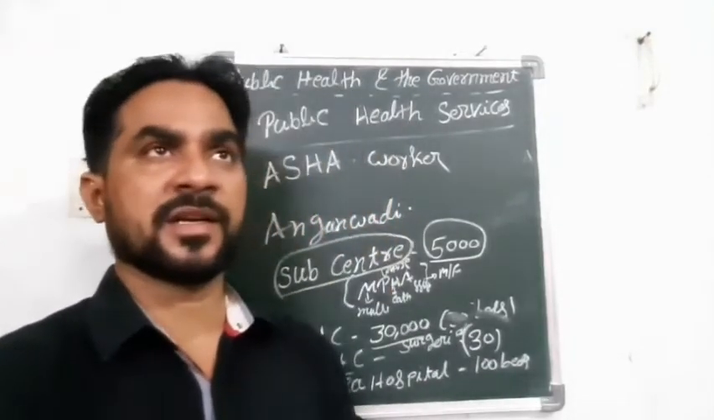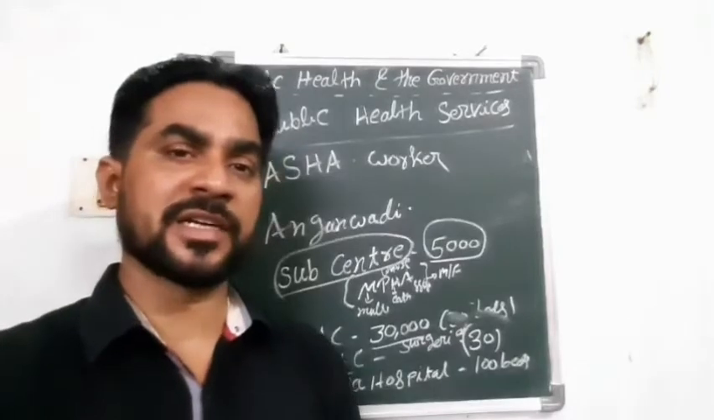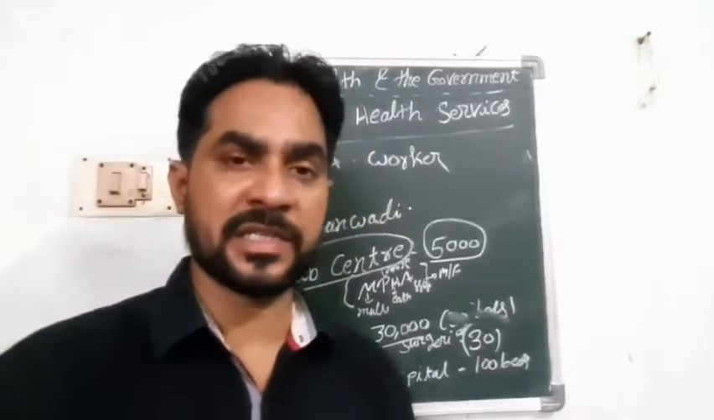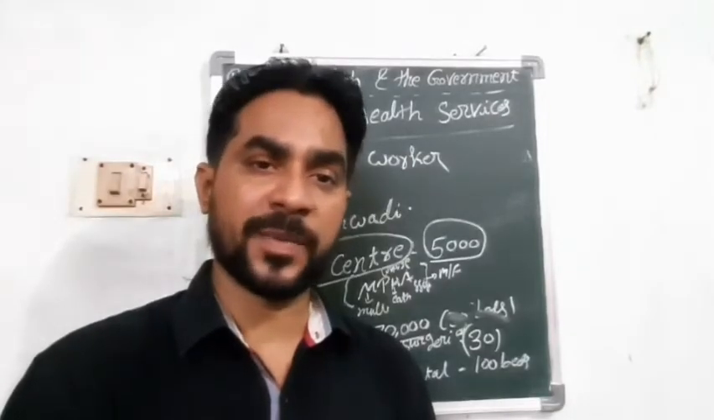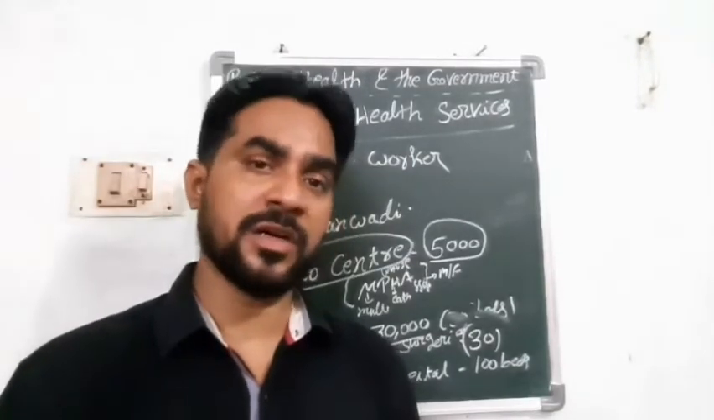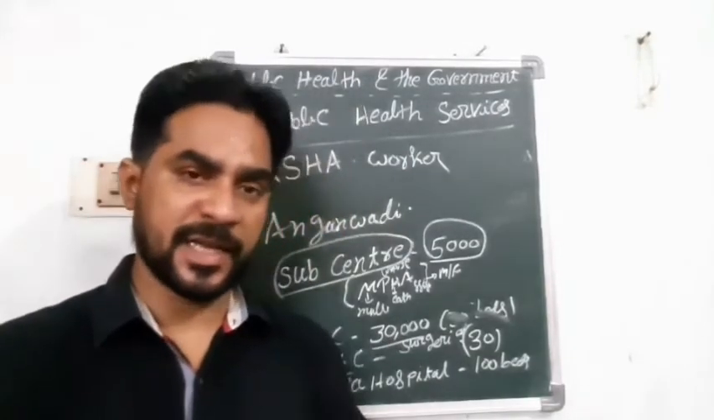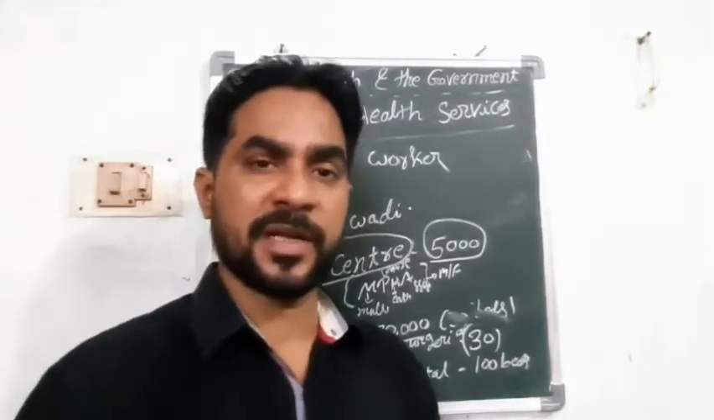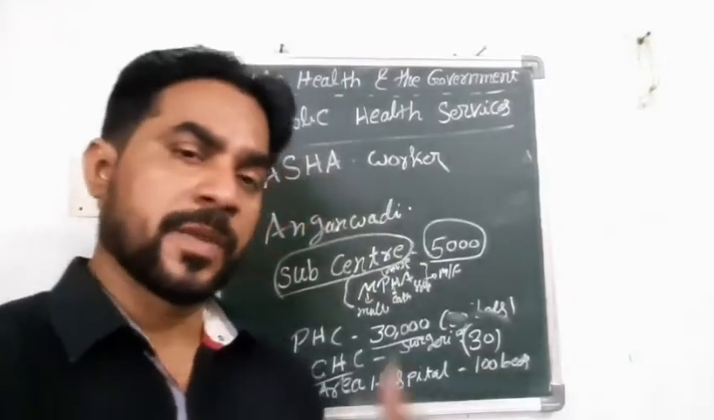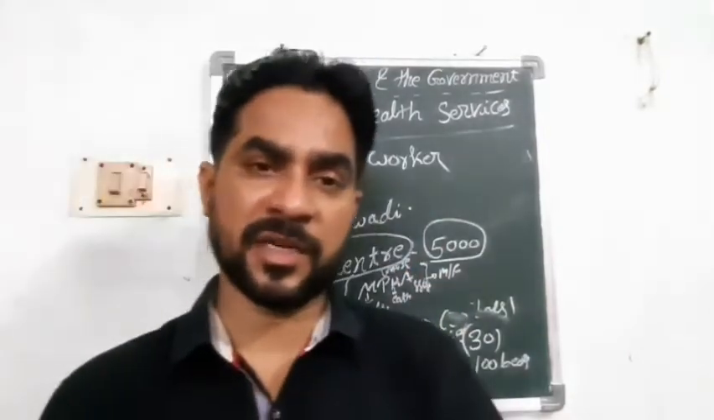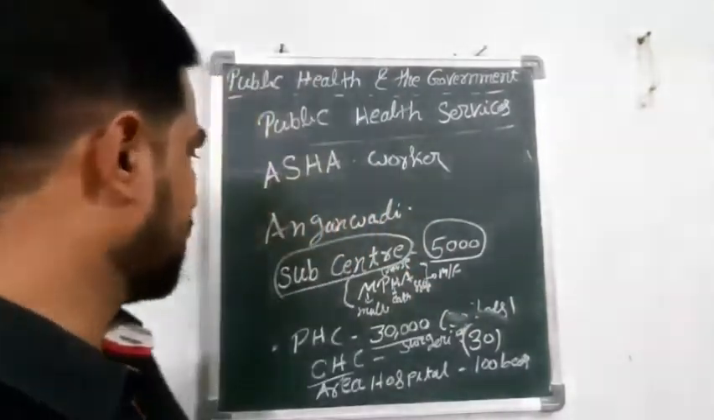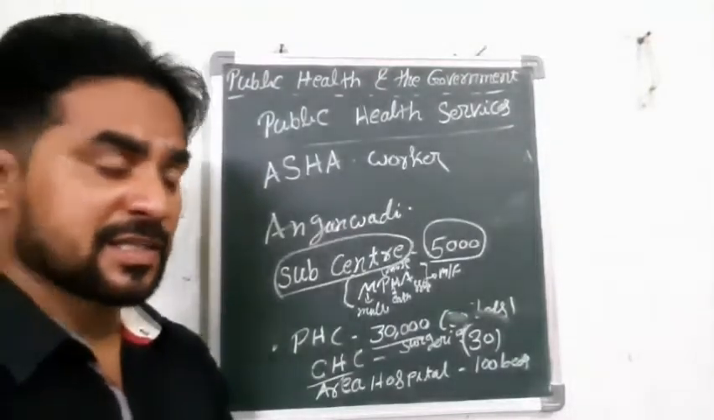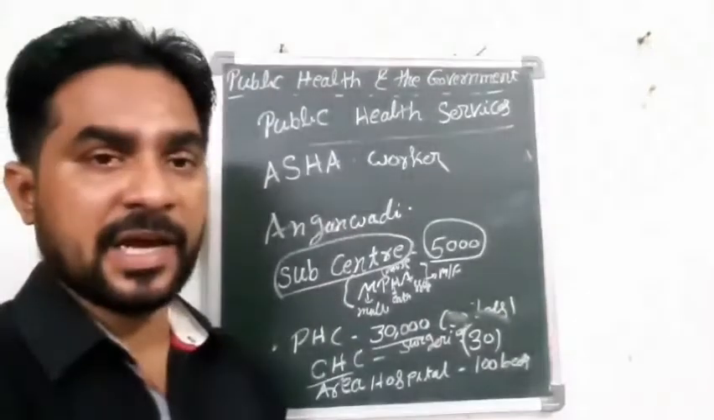I also gave an explanation about Kiran and Sarita: when they have any health problem, whom they consulted, what problems they struggle with when consulting the doctors, and how much money they are spending. I also explained what is called the public healthcare system. The structure of the public healthcare system starts with the ASHA workers, Anganwadis, sub-centers, primary health centers, community health centers, then comes to the area hospitals.